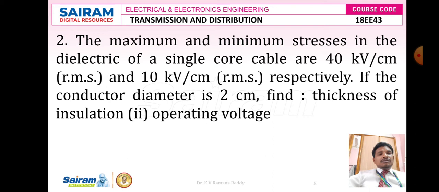So in the given problem, they have given the two stress values, G maximum 40 kilovolts per centimeter and G minimum 10 kilovolts per centimeter, that is the electrical stress on the insulating media, the dielectric material. Those values are RMS values, nothing but root mean square or effective values. And one more data they gave in the problem: small d is equal to 2 centimeter. Now we have to find capital D, that is the thickness of insulation, and the operating voltage.